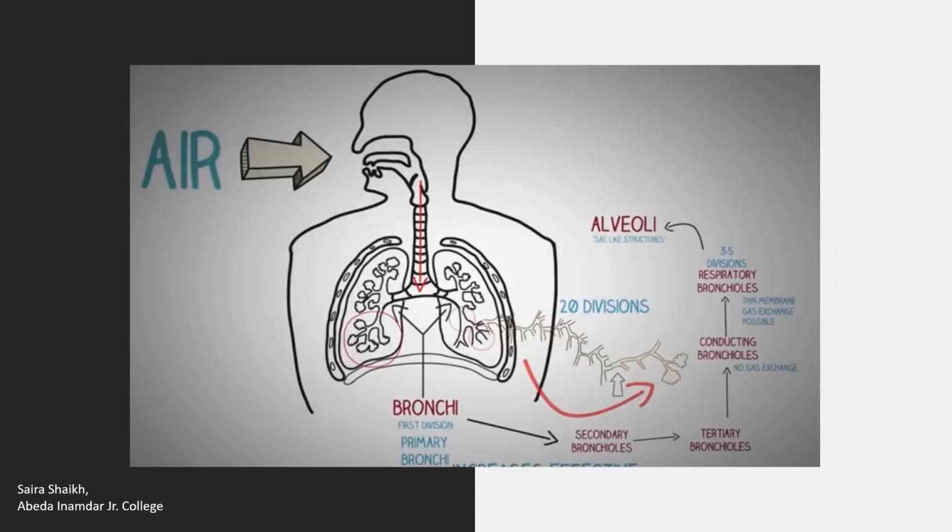Student, look at the figure. It shows the air path, which starts from the nose, then the air reaches the pharynx, then the trachea. From the trachea, air enters into the lungs by the primary bronchi, then reaches the secondary bronchi, then the tertiary bronchi, then conducting bronchioles, then respiratory bronchioles, and finally the air reaches the alveoli.